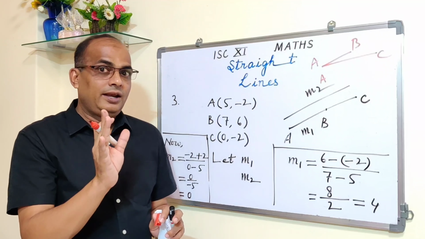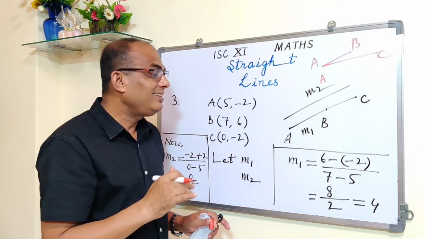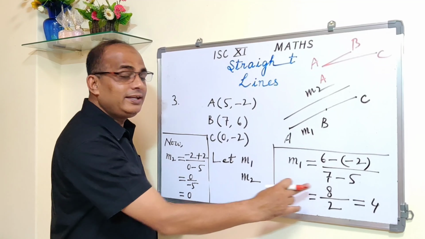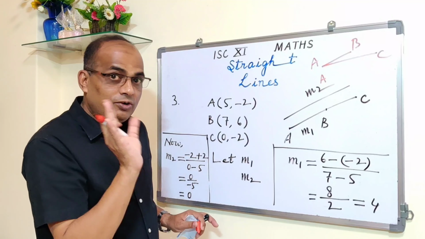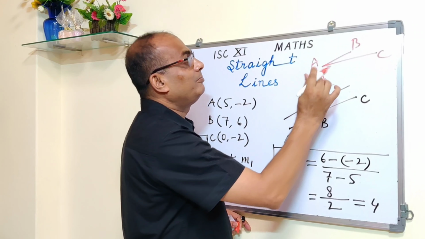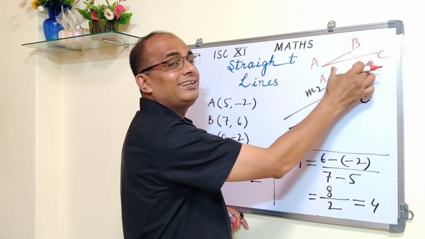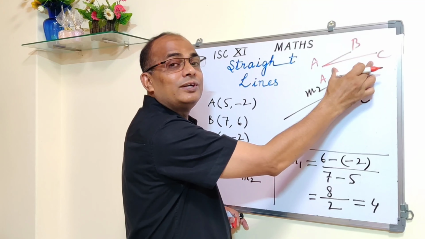Now you got the answer. The points are not collinear. I am talking about the second situation when the points are collinear. If the points are collinear, then you will see that the slopes are equal. So what will you say in that case? You will say that because the slopes of AB and AC are equal, therefore AB and AC are parallel. Are they parallel? No, they are not parallel. So in that case, the position of C will be somewhere here.